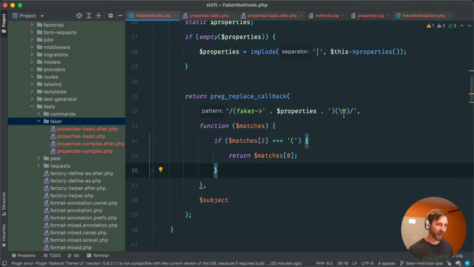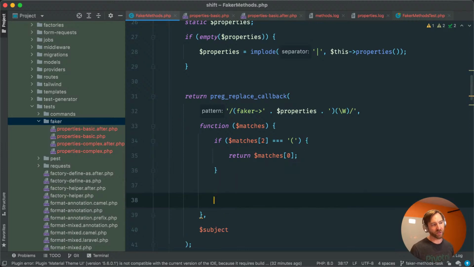Now again, there might be a way for me to write that all in one regex, but I think that it starts to get a little bit tricky. This is the way I know I can do it right now. Again, I can always refactor this later when we prove that the tests are passing. So otherwise, we would want to return what we had before.